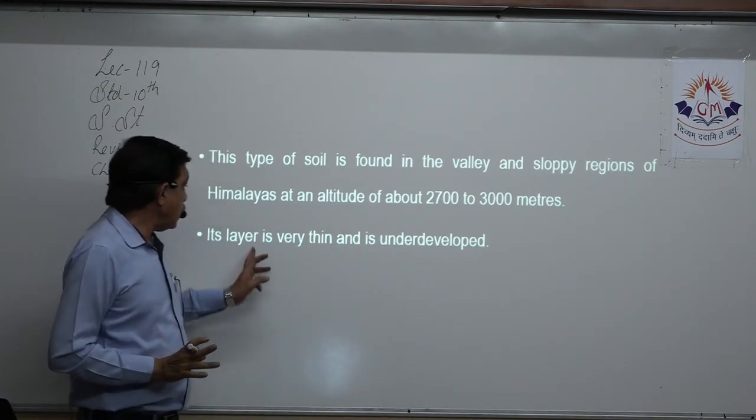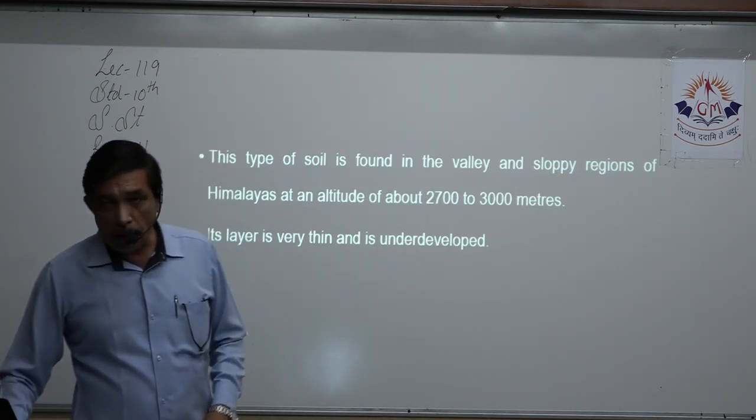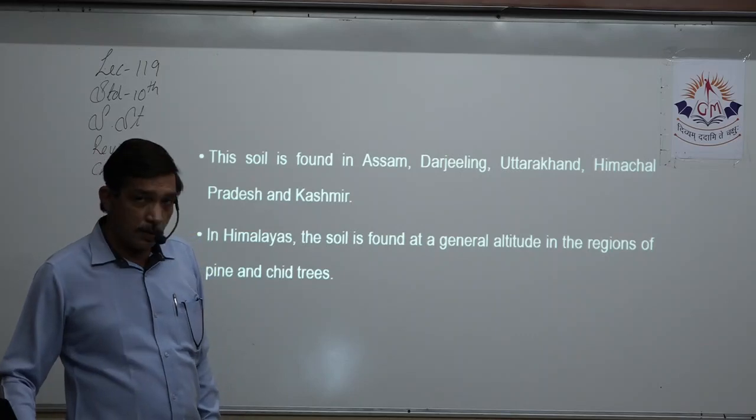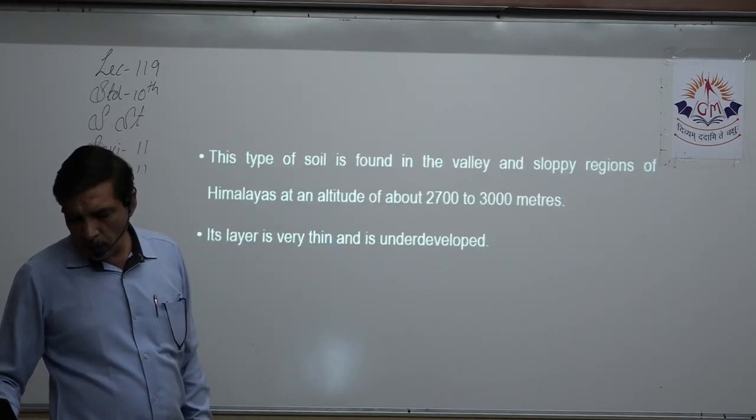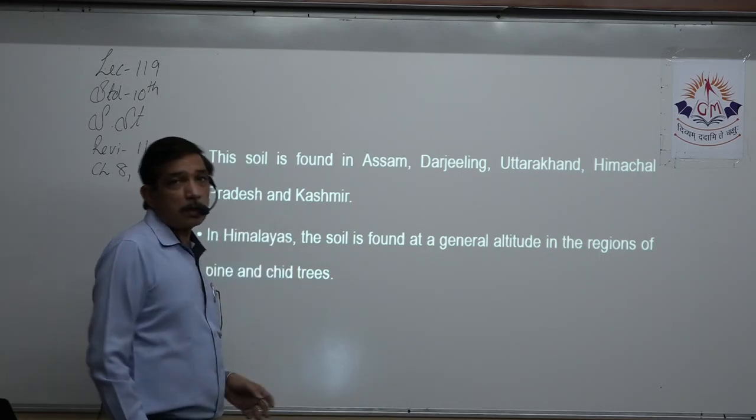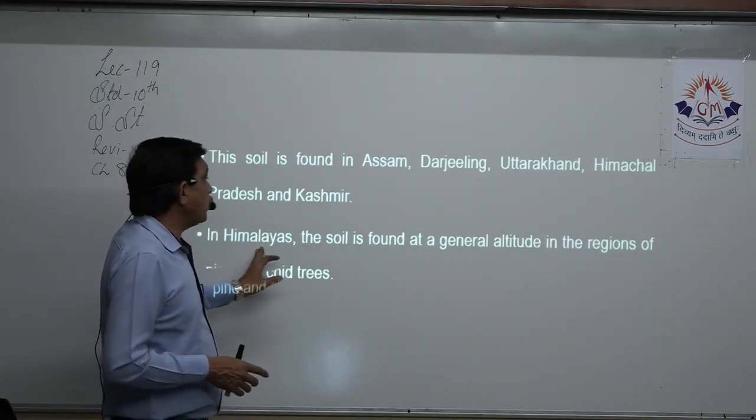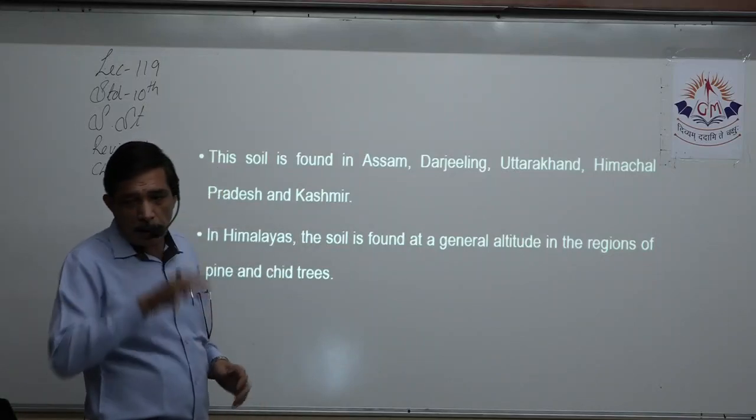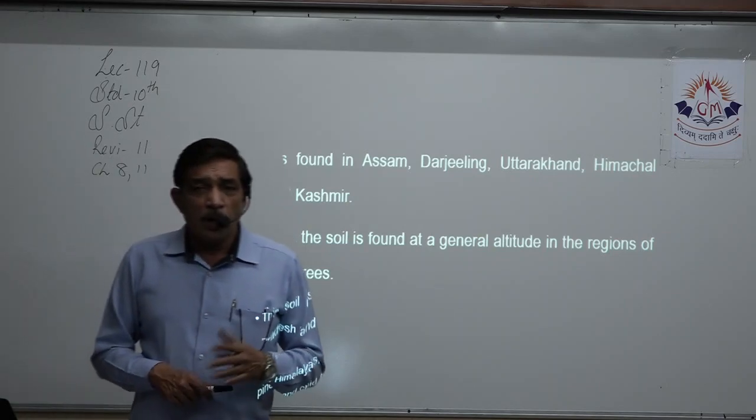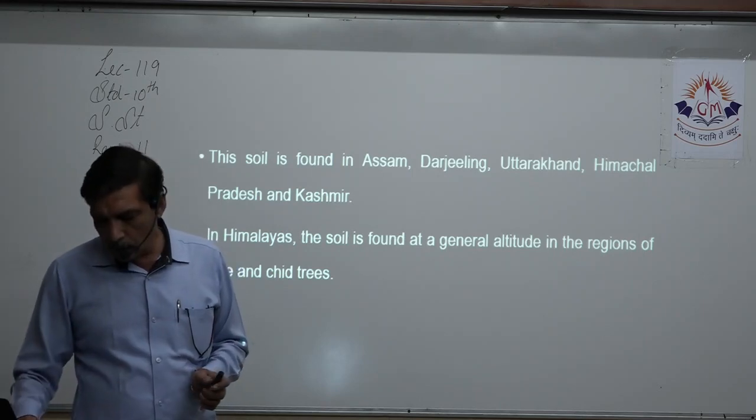Its layer is very thin and not developed very much, because these are the areas where quite a lot of snow falls, right? So the soil is found in Assam, Darjeeling, Uttarakhand, Himachal Pradesh, Kashmir, where lots of snow falls, and that is why it remains underdeveloped. In the Himalayas, the soil is found at a general altitude in the region of pine and chir trees. Usually it is good for big trees to grow, but it's not that good for crops.